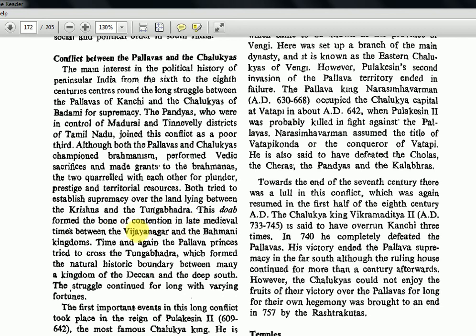In the late medieval period, as I told, it was Vijayanagara and Bahmani. So time and again the Pallava princes tried to cross the Tungabhadra, which formed the natural historical boundary between many of the kingdoms of the Deccan and the deep south. The struggle continued for long with varying fortunes. So here, Tungabhadra is the border between the Chalukyas and Pallavas. In the previous chapter, on Harsha, I told you that the Narmada or Vindhyas will be a border between Chalukyas and Harsha. So north to south, you see Harsha, Chalukyas and then Pallavas. This is how you imagine the picture and then you learn the map.